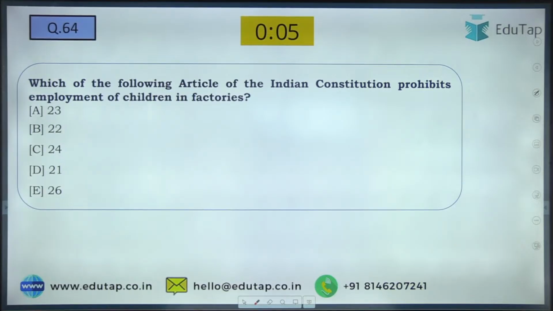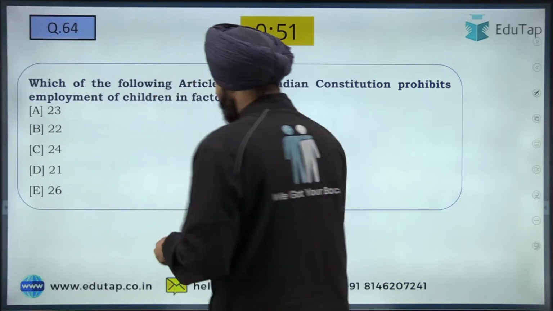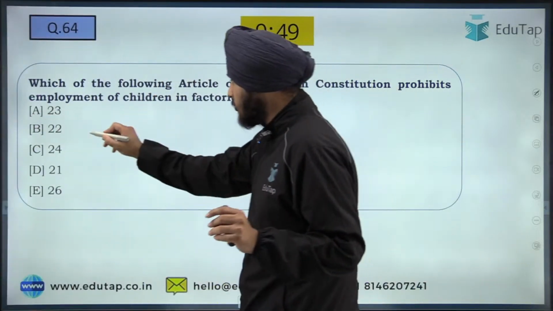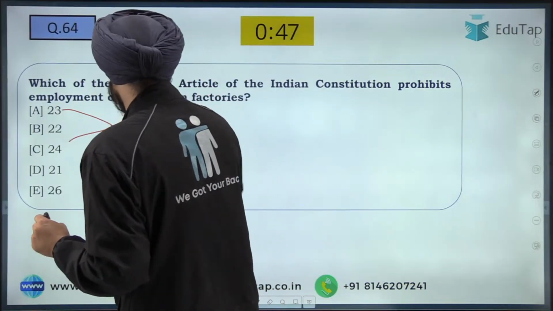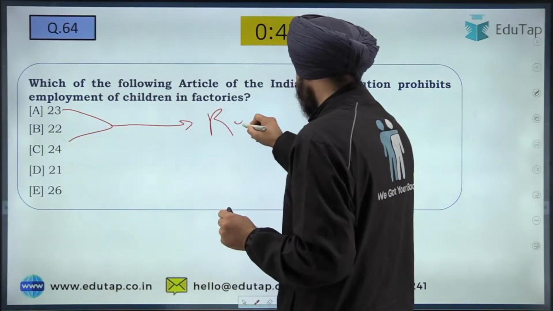Yes, so let me see your answer. So C, and Supriya is writing A. So A and C, two types of answers we are getting. What about others? Prohibits employment of children in factories. So basically, why are you getting this confusion? Because both A and C come under the right against exploitation.